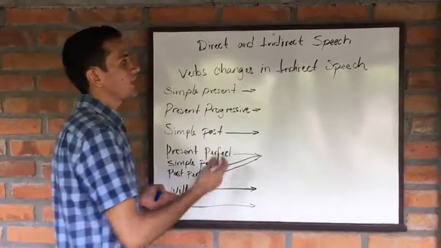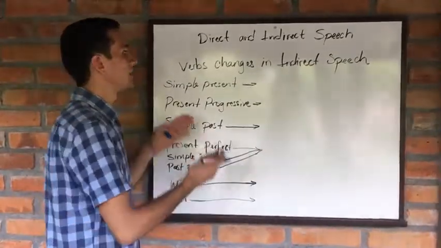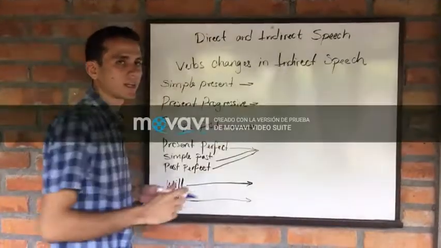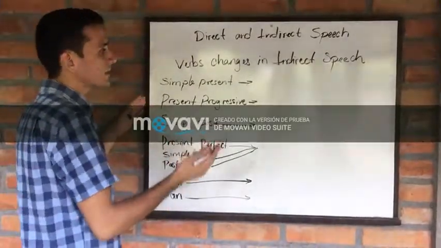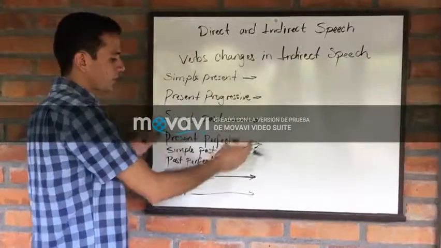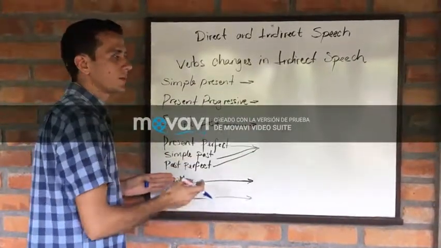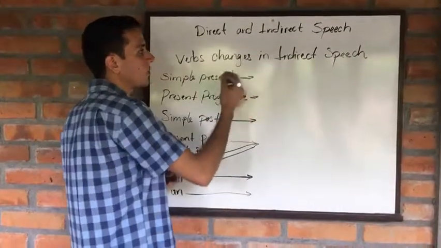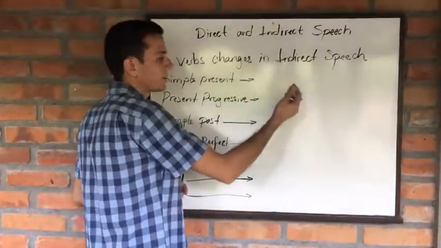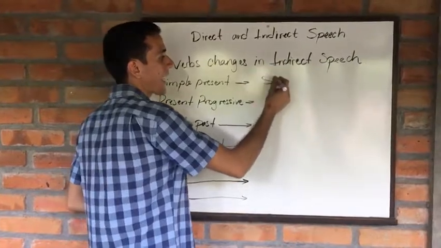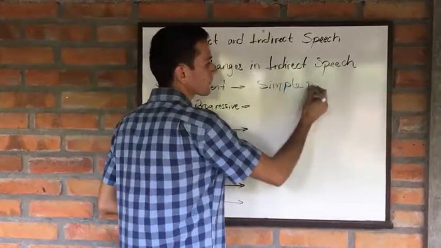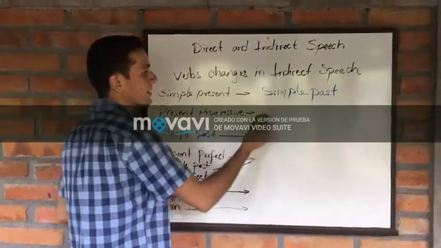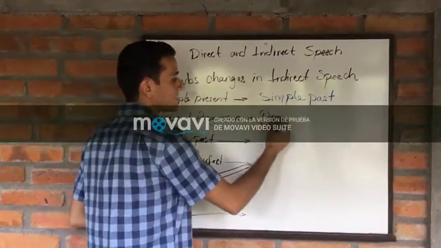Moving forward with the indirect speech part, let's take a look at the verb changes in this particular part. Let's say that the person that we are listening to, or the speaker, says a sentence in simple present. We need to report this speech in simple past, okay? Now, if the speaker says a sentence in present progressive, we will say that in past progressive.